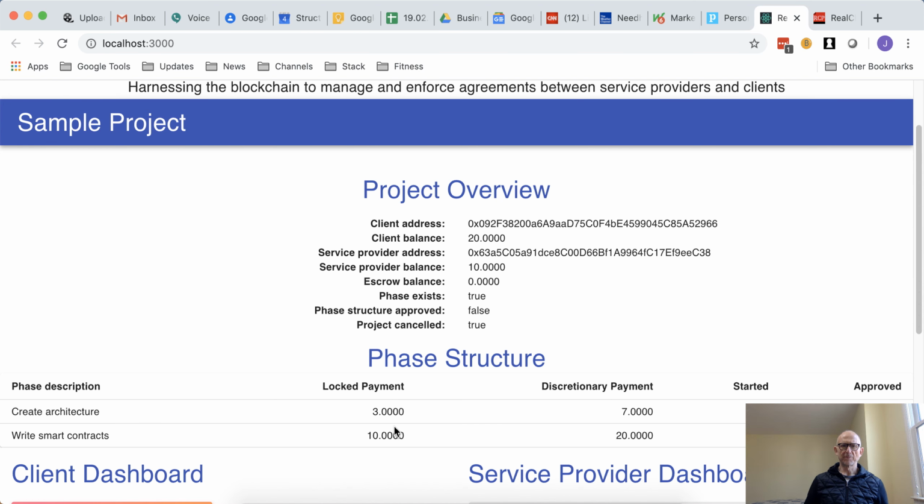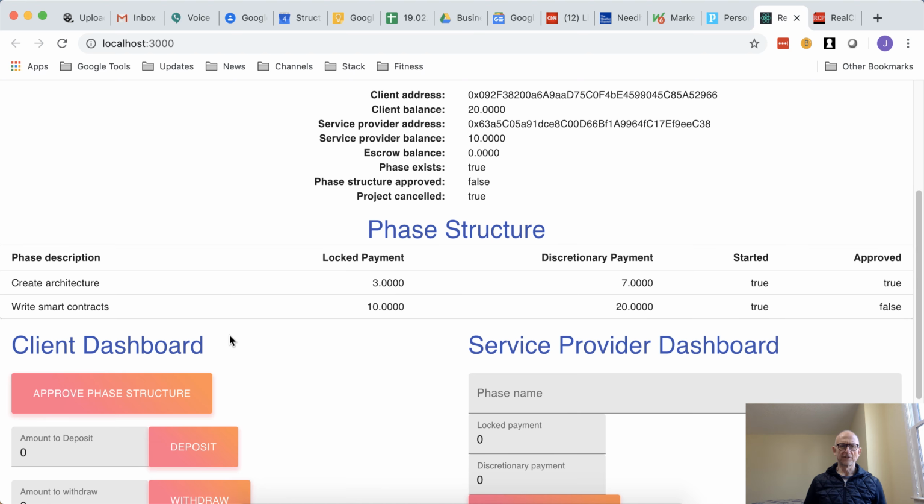This is a locked payment that was guaranteed to the service provider, and that can be any amount agreed to by the two parties, while the 20 ETH that was the discretionary payment has moved back to the client's account. So the client is refunded the 20 ETH because they were not satisfied and decided to cancel the project.